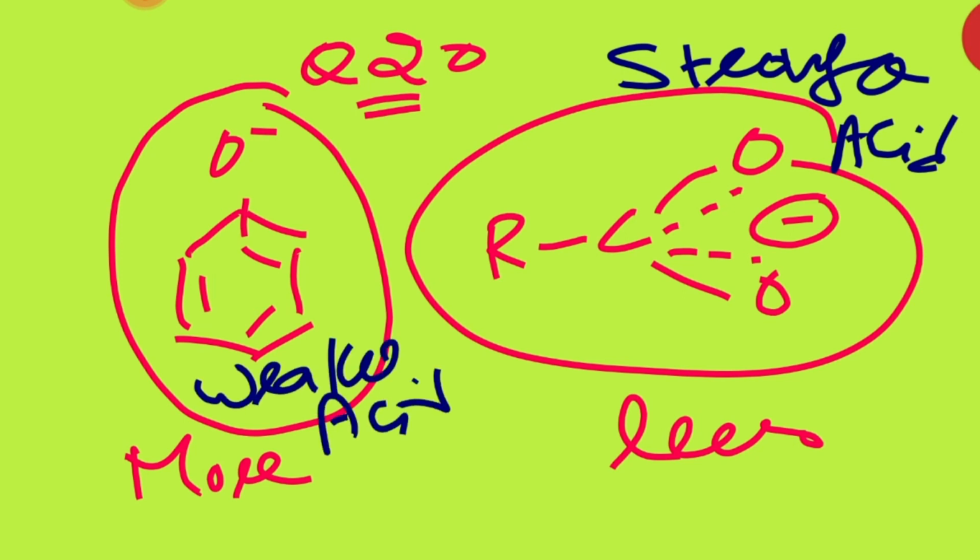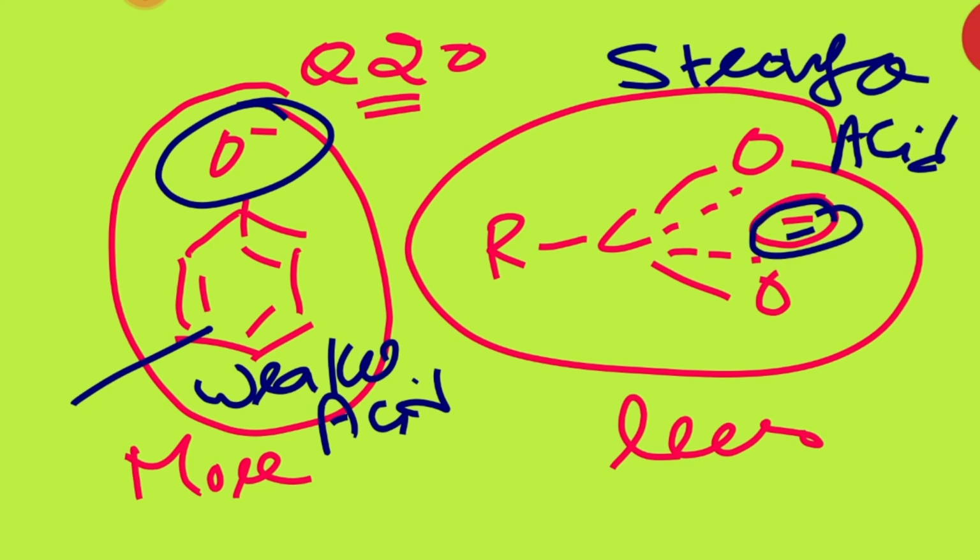What is the reason behind it? The reason is very simple. In the phenoxide ion there is only one oxygen. In the carboxylate anion there are two electronegative oxygens, am I right? And the negative charge can move between these. So there will be more dispersion of the negative charge.